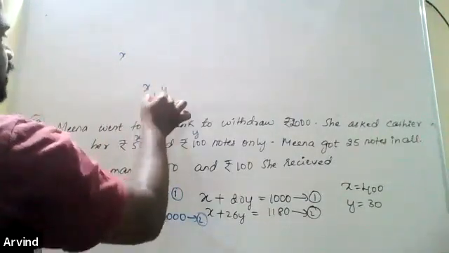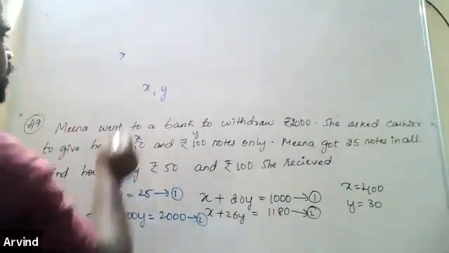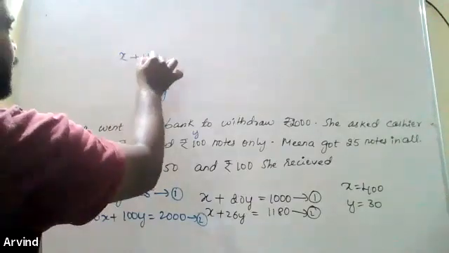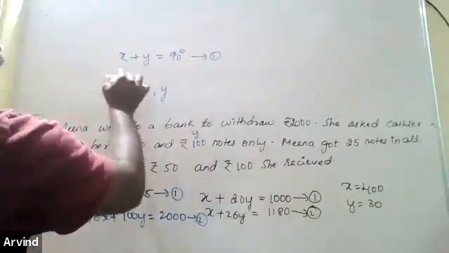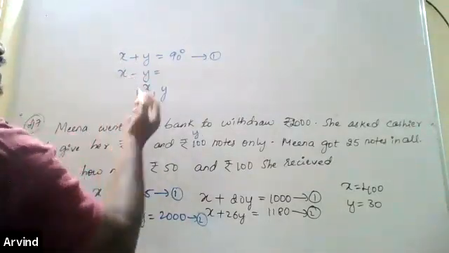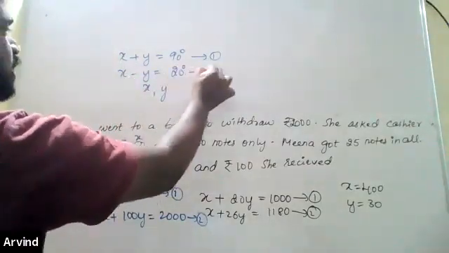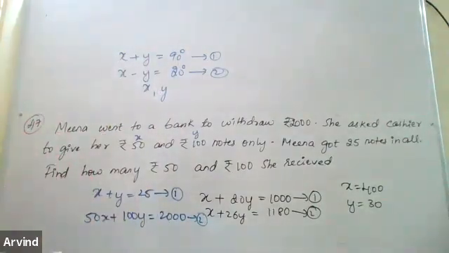Let's take the complementary angles as x and y. Complementary angles means, if you add them you should get 90. That is the first equation. The second equation is the difference, x minus y is 20. Equation 2. Solve it, you will get the answer.